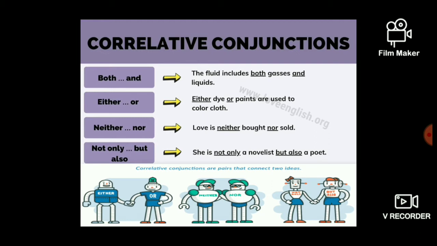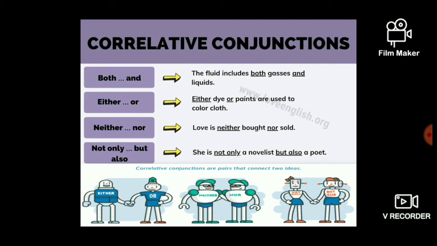Very often we use this in our daily life. She is not only a novelist but also a poet. So, if you want to add some extra points about the subject, you can use this correlative conjunction not only but also for your convenience.